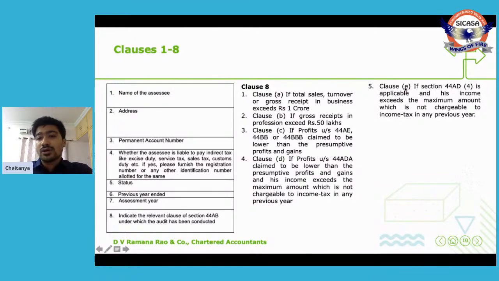And there is also another deeming fiction created which says if an SSE opts out of 44AD, as we have seen in the earlier example, since he has opted out of 44AD in the year 2021, he cannot claim the benefit of 44AD for the next 4 years. So for the next 4 years also, he'll be getting his books of accounts audited under 44AB. Even in that case, clause E has to be mentioned.